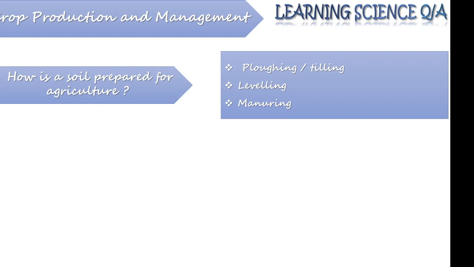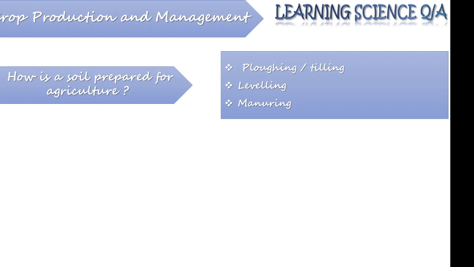Students, always remember, whatever practices we are mentioning here, this is not a guarantee that all soil will need these practices. It may be possible that a soil is already nutrient rich at the time of sowing, so you can skip manuring. A soil is already in a good level, so the leveling step can be skipped.